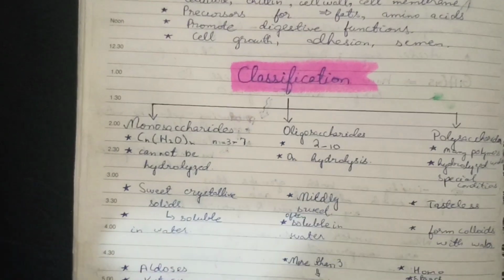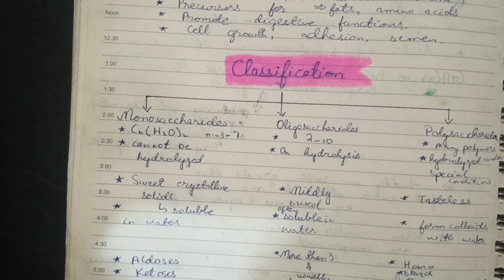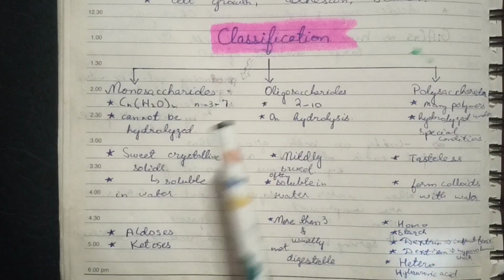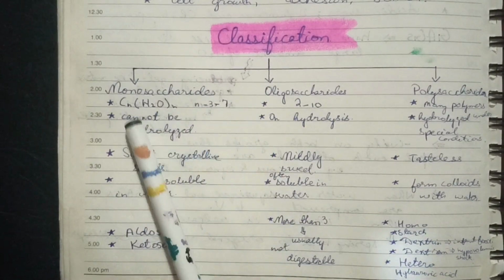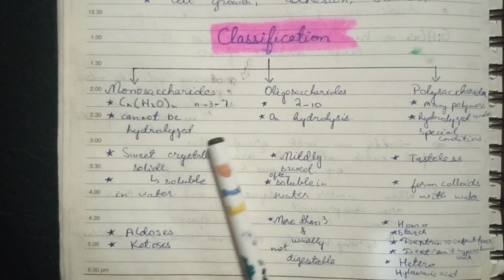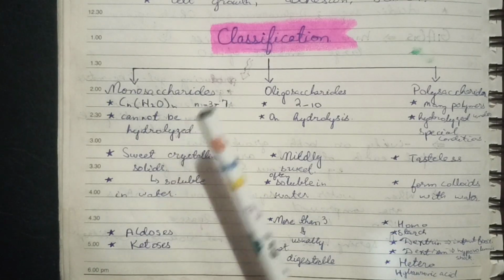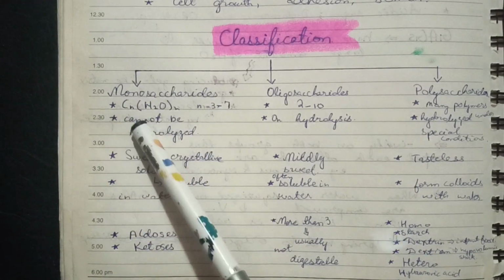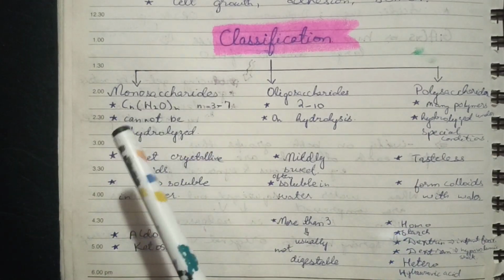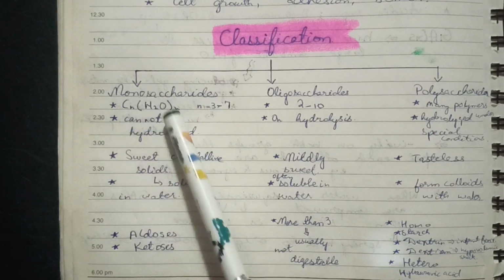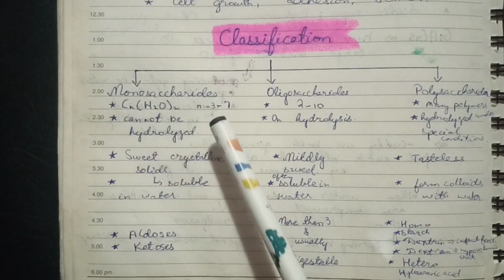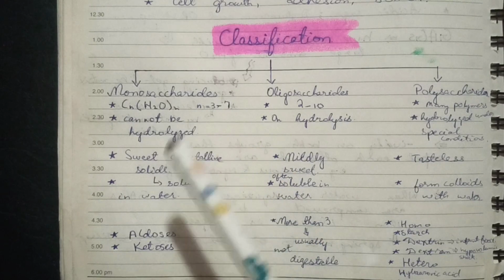Now, coming towards the classification of carbohydrates, carbohydrates are divided into three main classes. What are these? These are monosaccharides, oligosaccharides, and polysaccharides. So the monosaccharides, as the name shows, monosaccharide, single saccharon or single sugar. So they will contain a single unit and they cannot be hydrolyzed further because they are single units. They have the general formula CnH2n, which is the representative of carbohydrate.